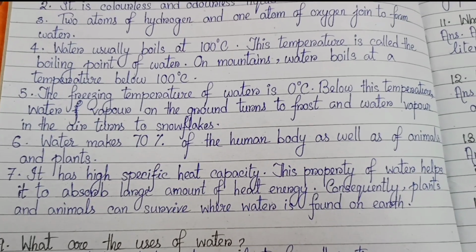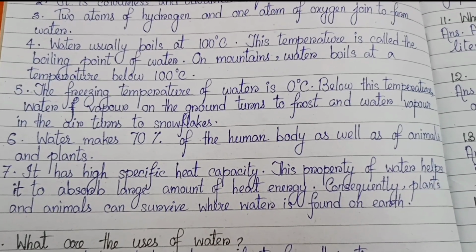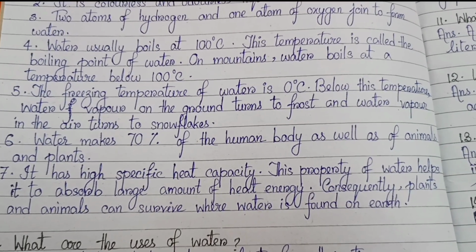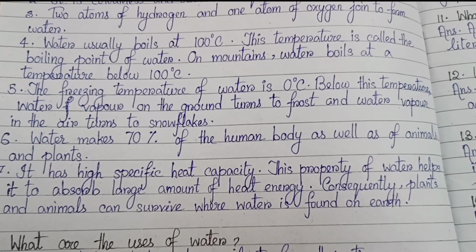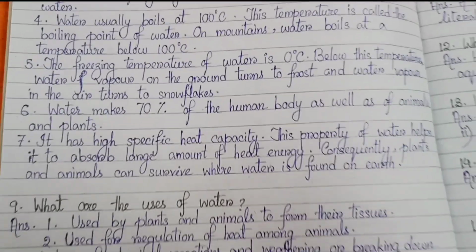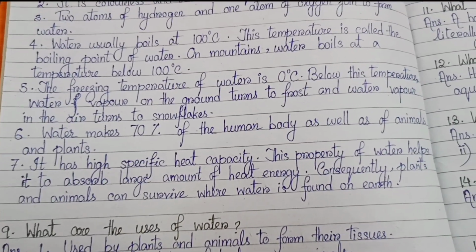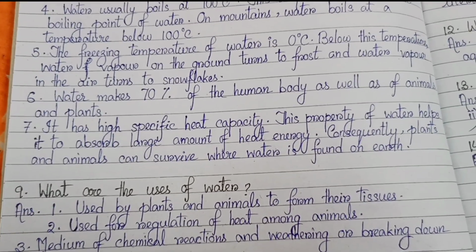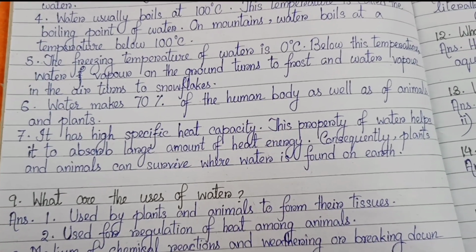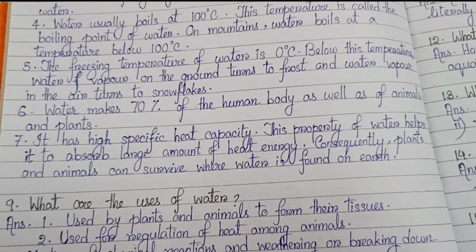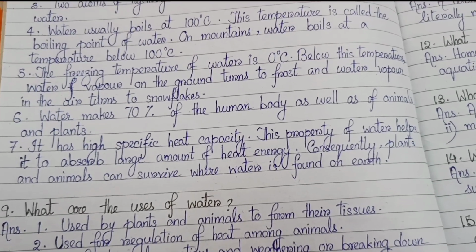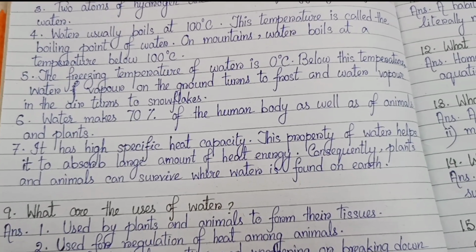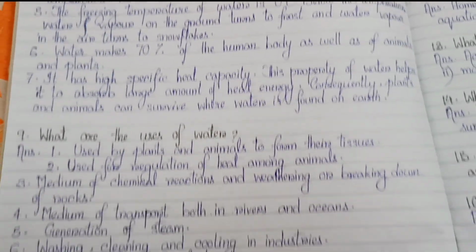Number 5. The freezing temperature of water is 0 degrees centigrade. Below this temperature, water vapor on the ground turns to frost and water vapor in the air turns to snowflakes. Number 6. Water makes 70% of the human body as well as of animals and plants. Number 7. It has high specific heat capacity. This property of water helps it to absorb a large amount of heat energy. Consequently, plants and animals can survive where water is found on earth.